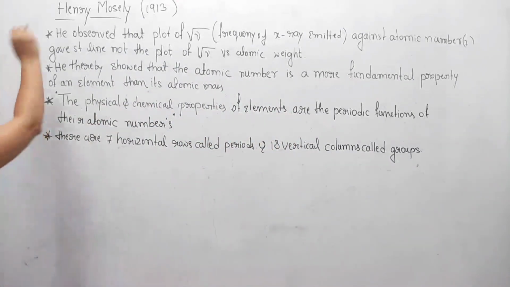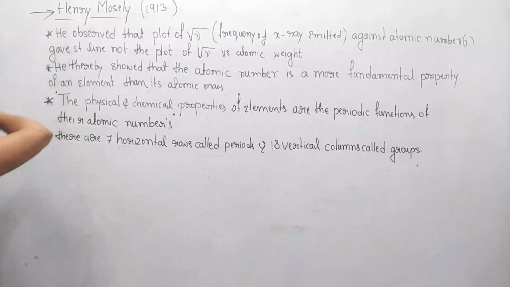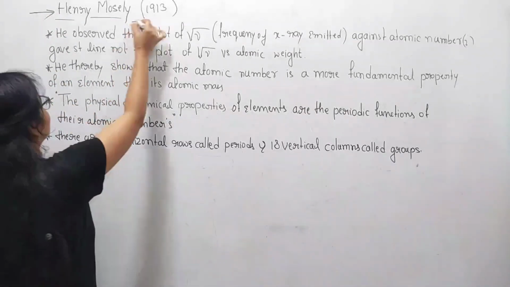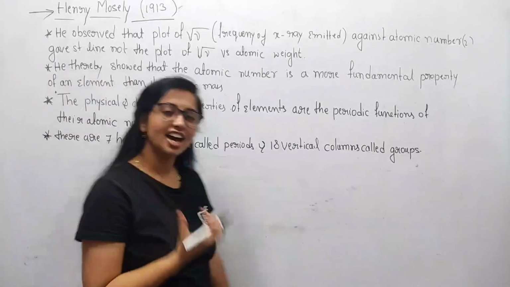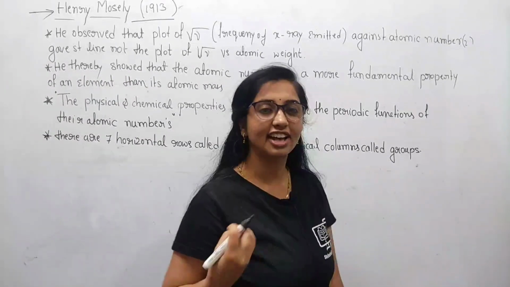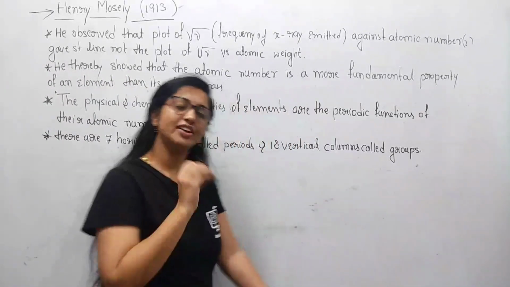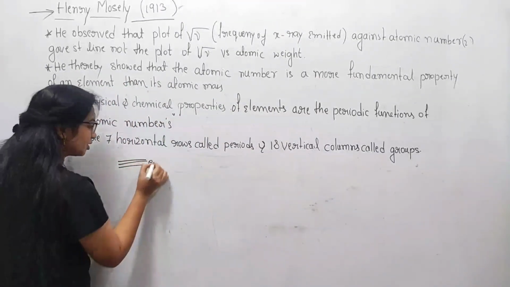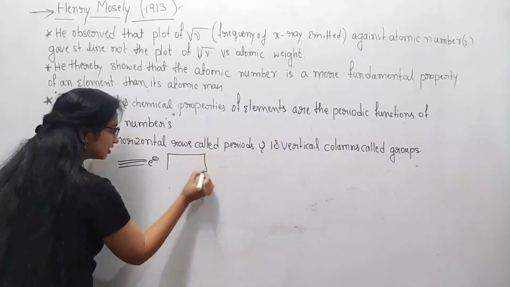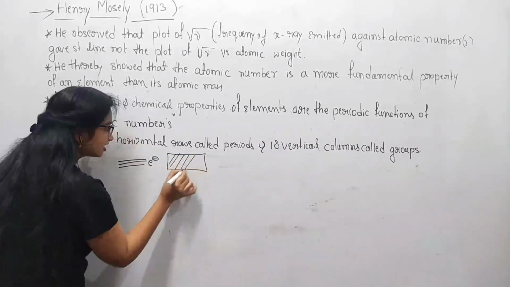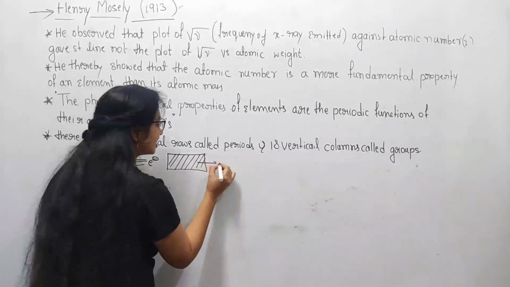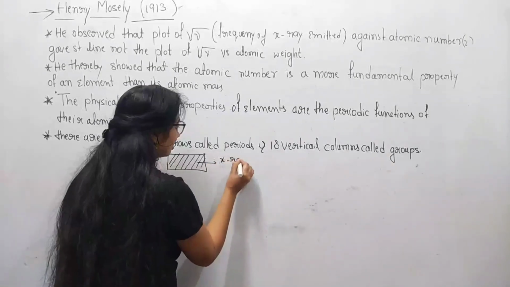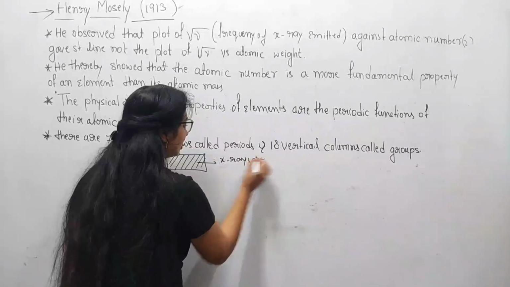Let me explain here. Henry Moseley gave us a modern periodic table in 1913. On what basis did he arrange the elements and how did he classify them? He bombarded different elements with a strong electron beam, and X-rays were emitted from those elements.